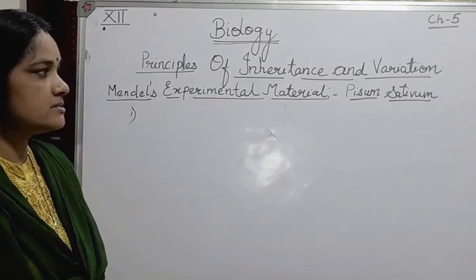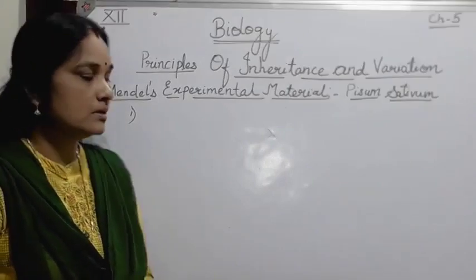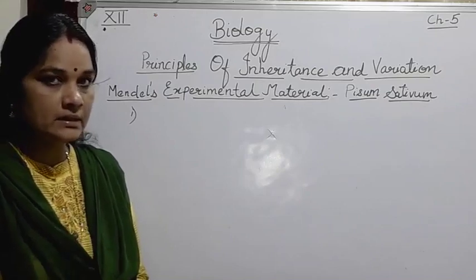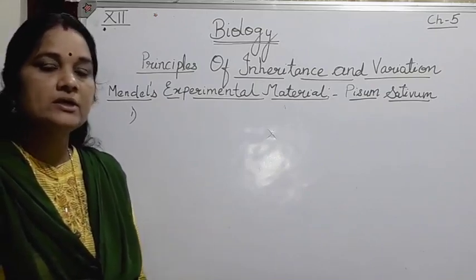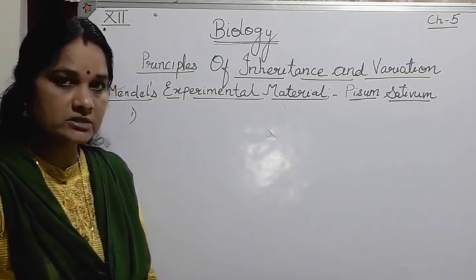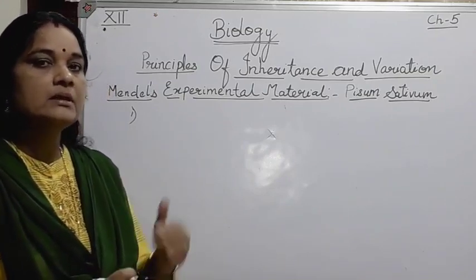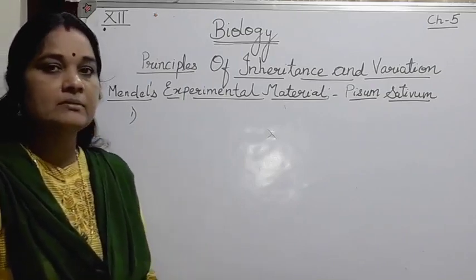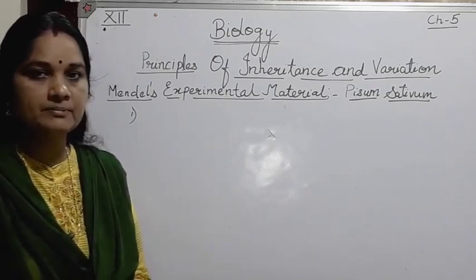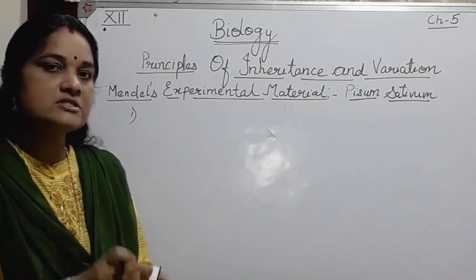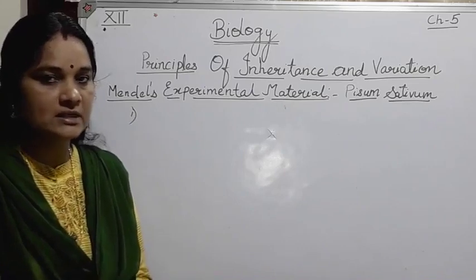He had taken Pisum sativum, and for his case study he had taken the true breeding pea line. That means the pea plant had undergone self-pollination for several generations and produced stable characteristics and expression, that is, the different flowers produced by the plants or the size of the plant were stable for several generations. That kind of plants he had selected.